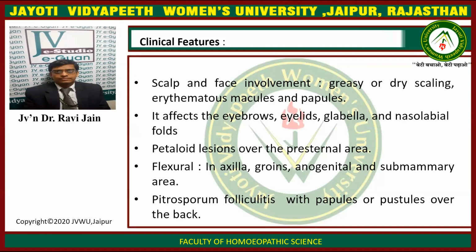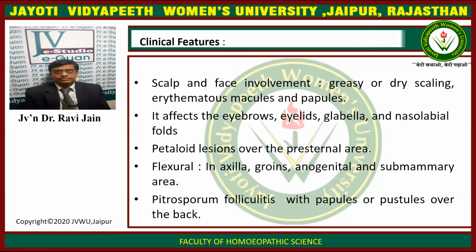Now, what are the clinical features? Clinical features include scalp and face involvement. The face shows greasy or dry scaling, with erythematous macules and papules. It affects the eyebrows, eyelids, glabella region, and the nasolabial folds.